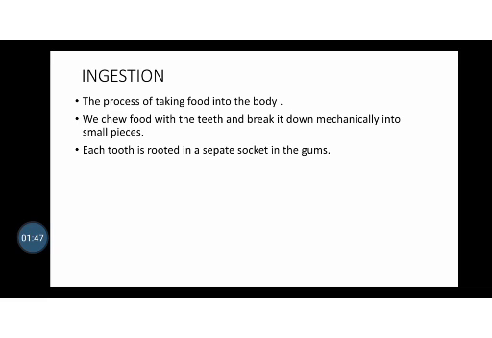We know that a tooth is fixed in a particular socket present in the gum. The tongue is a fleshy organ present in our mouth. It is attached at one end and the other end is free, which we can move here and there.